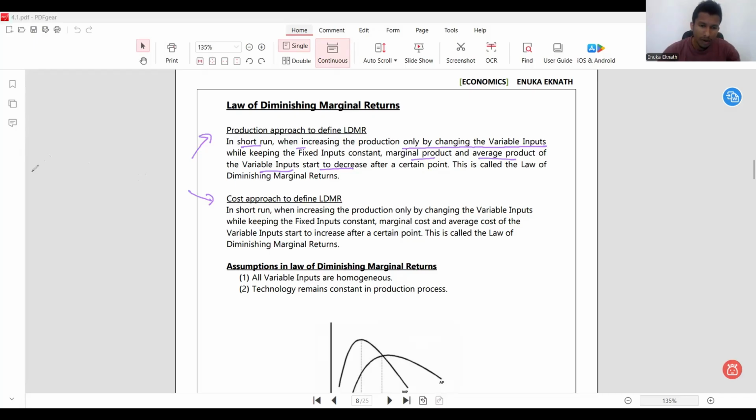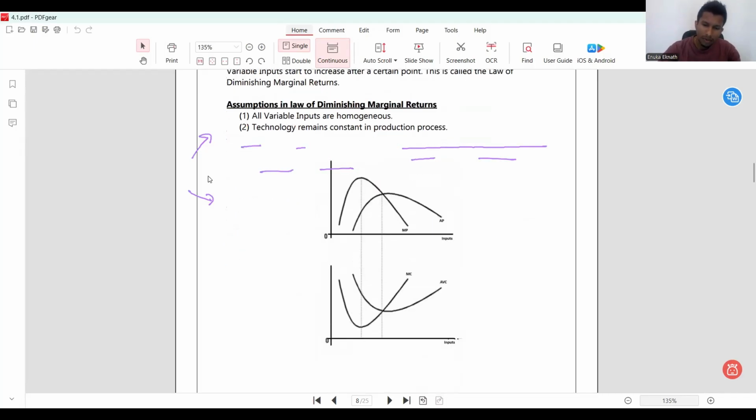So ඒ කතාව වලට මේක මෙතන පැහැදිලි මොකද්ද? These are the product curves. Right? These are the product curves. So the average product and the marginal product start to decrease after a certain point. And why is that? That's due to the law of diminishing marginal returns. So that's just one way of defining this.